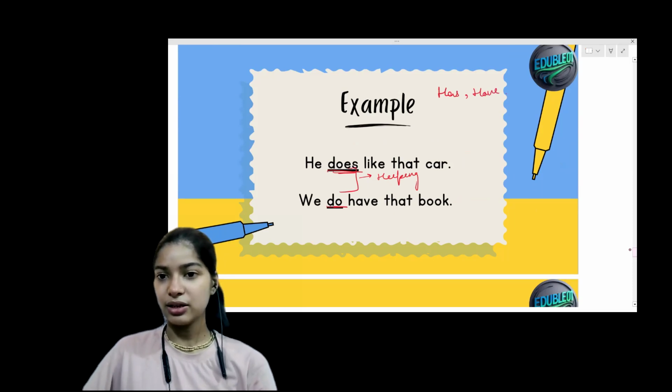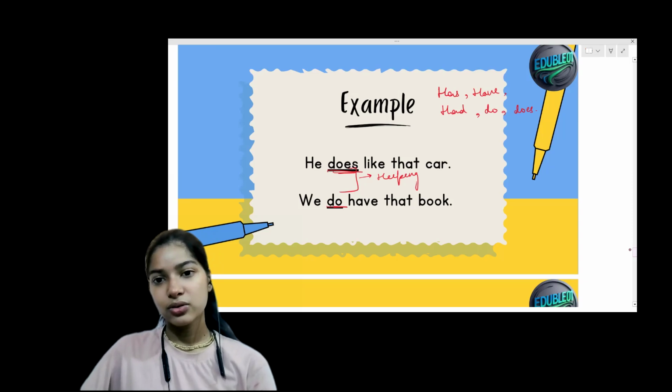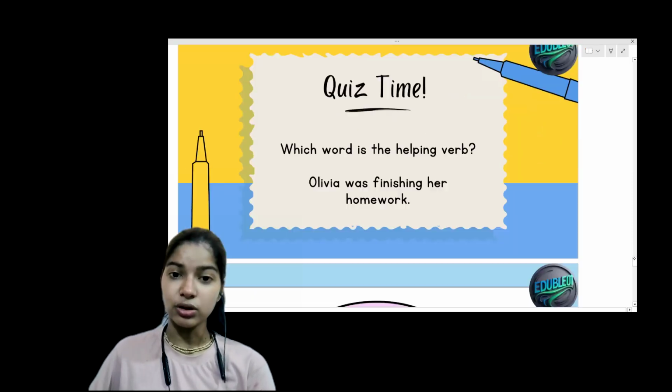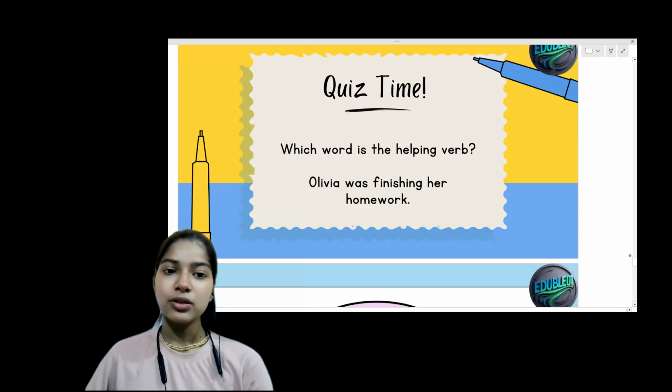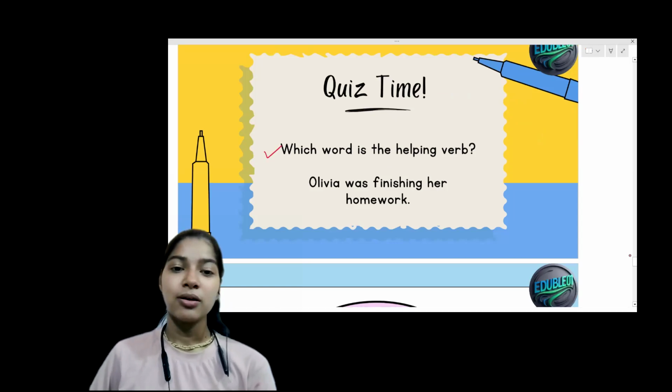So that is why I'm telling you in one go: has, have, had, do, does. Okay. So these are some very common helping verbs we use in our daily life that we should know. Okay. Now this is the fourth time for the helping verbs.